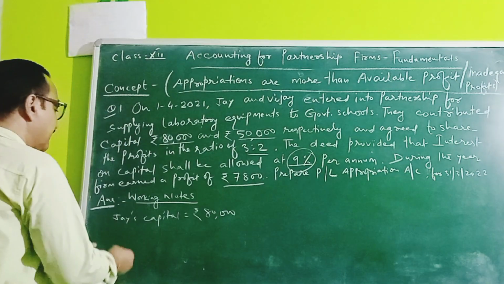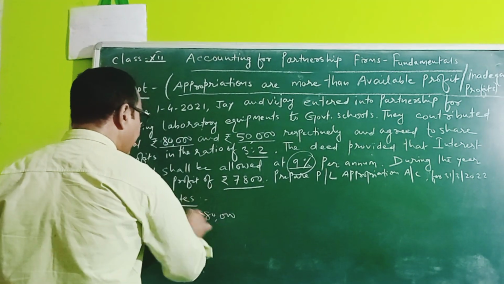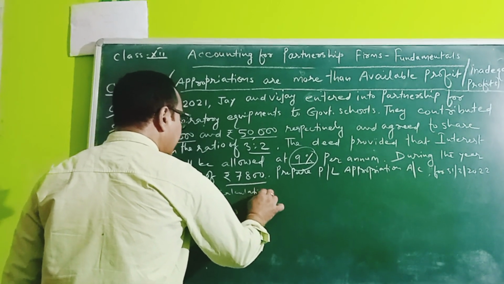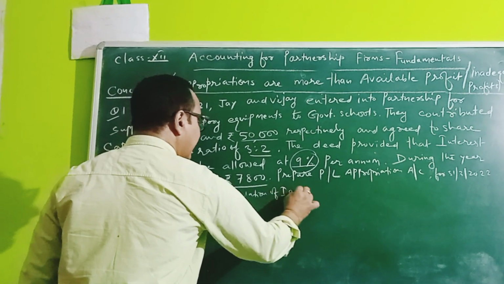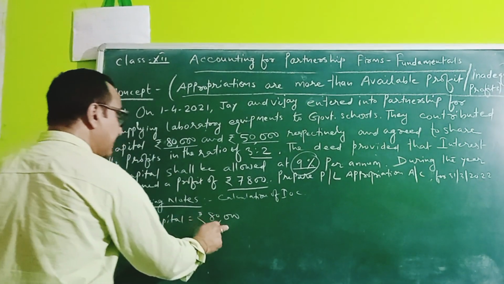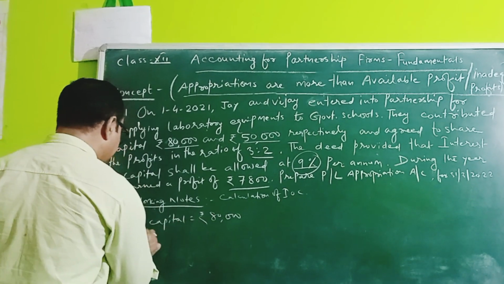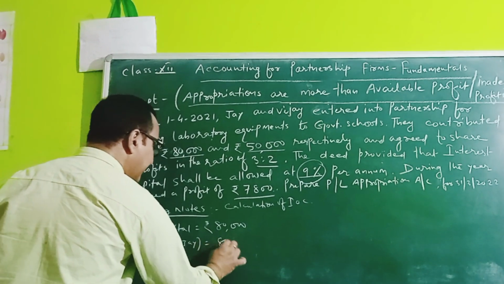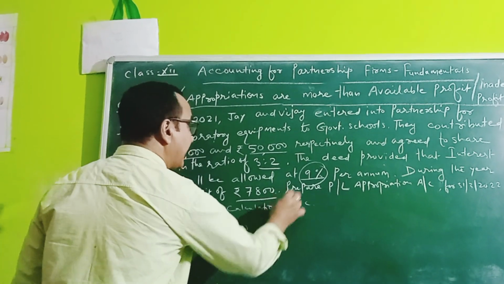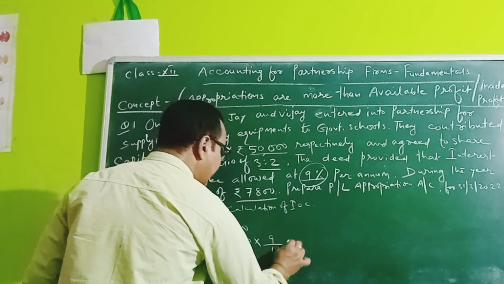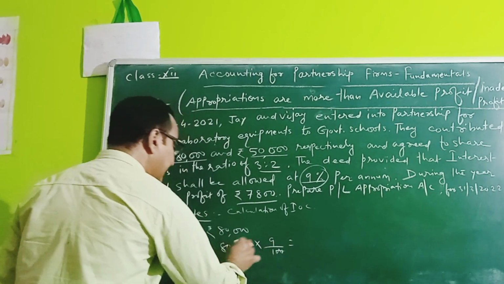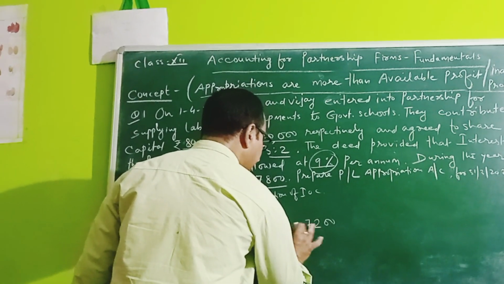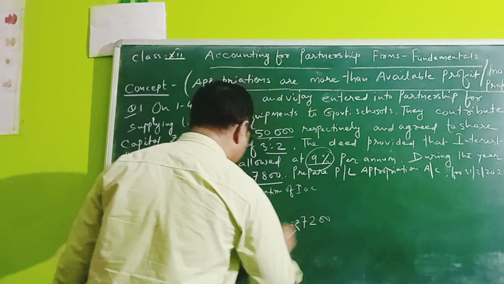So first, the calculation of interest on capital. J's capital is 80,000, so interest on capital for J is equal to 80,000 multiplied by 9%. It is equal to 7,200 rupees.